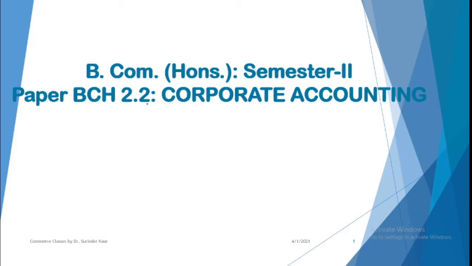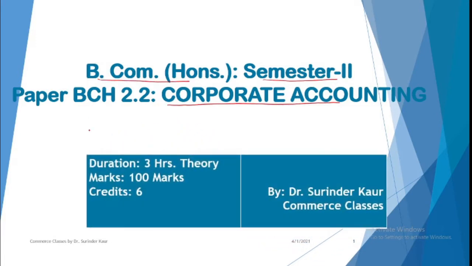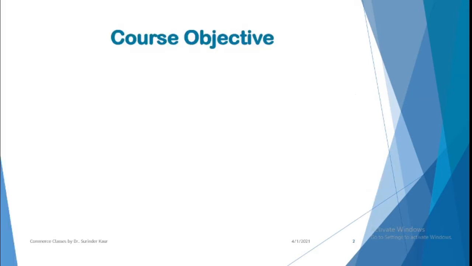So today we'll be understanding the syllabus of the paper Corporate Accounting. Now this is a paper of second semester of BCom Honors course of University of Delhi. Now examination of this paper includes 3 hours of theory exam of 100 marks in all, and successfully completing this course will give you 6 credit points.